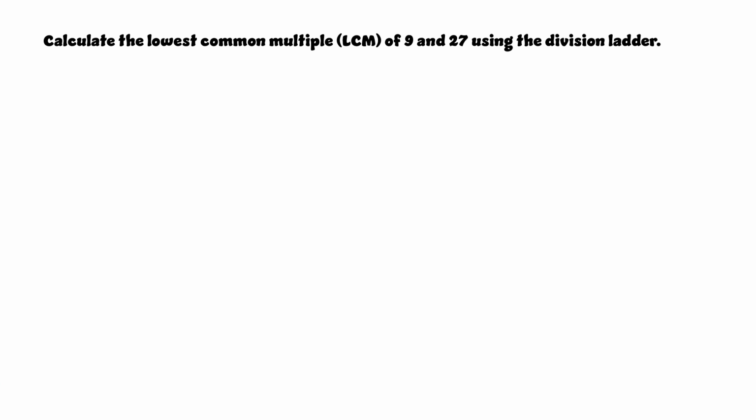In our example today, we're going to be calculating the LCM of 9 and 27. Remember that the LCM means that you're looking for the lowest common multiple. And as stated earlier, in this example, we will be using two separate division ladders for these two numbers.